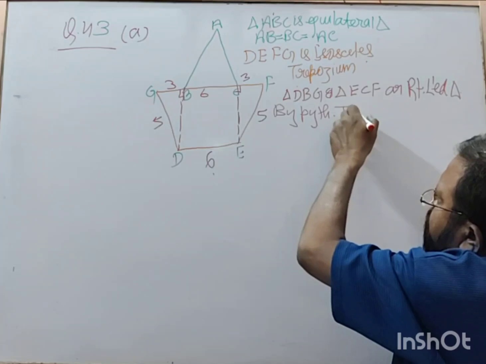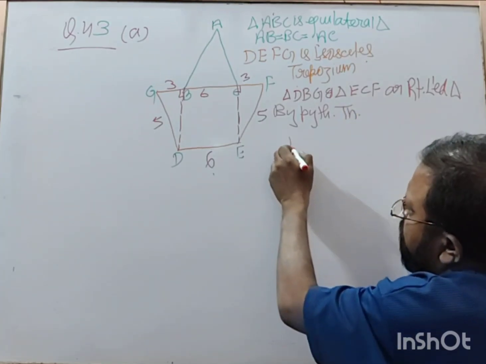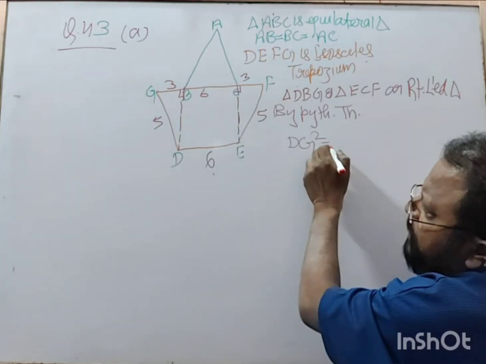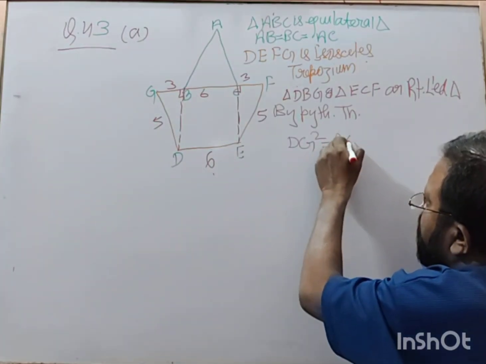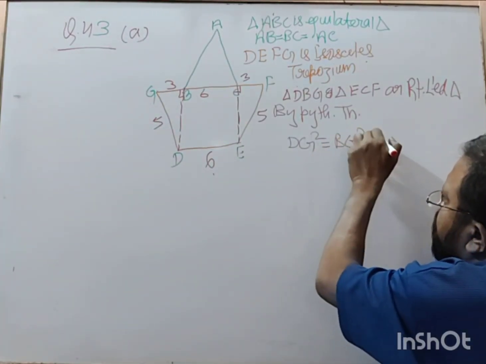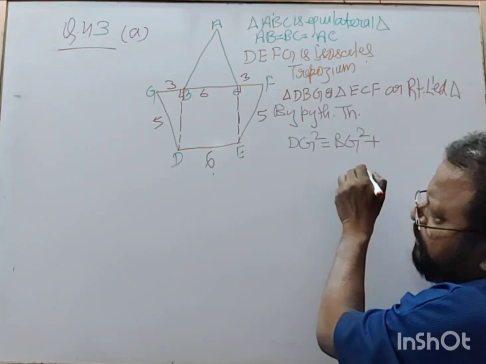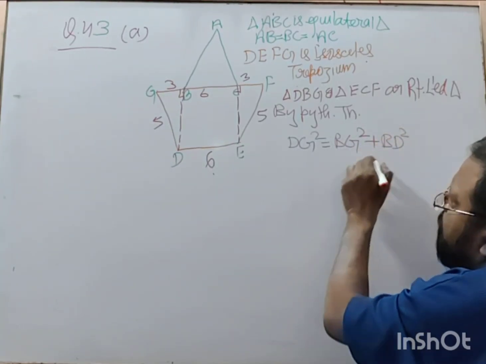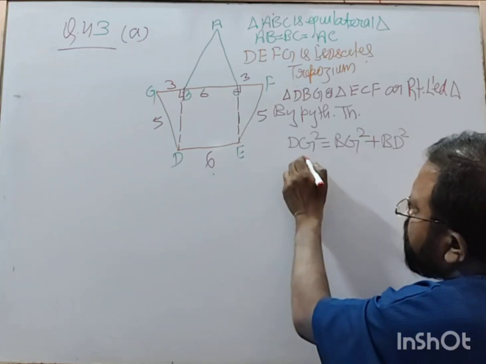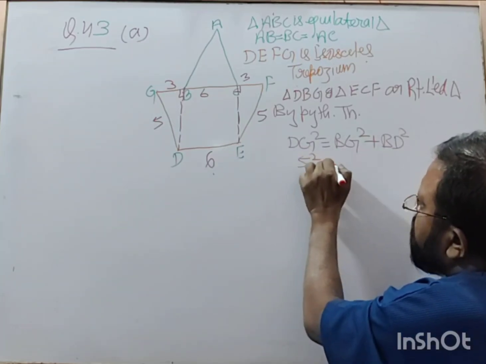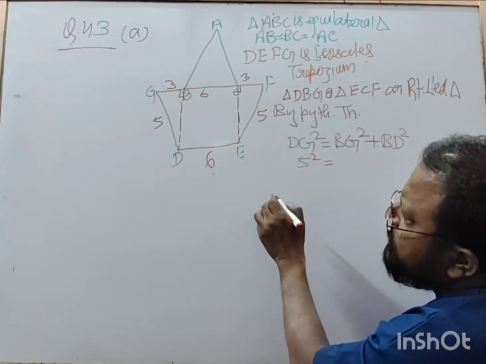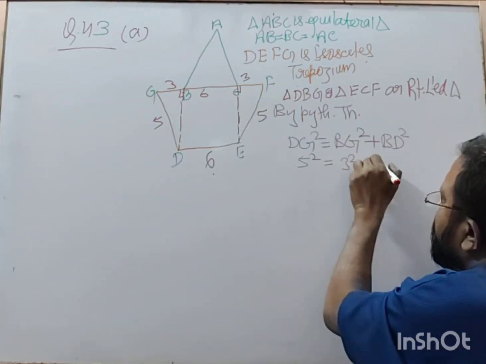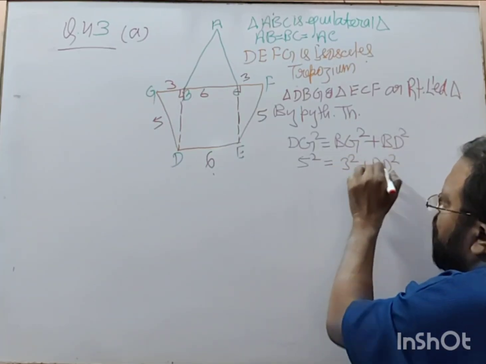So by Pythagoras theorem, DG square is equal to BG square plus BD square. DG is 5 square is equal to BG is 3 square plus BD square.